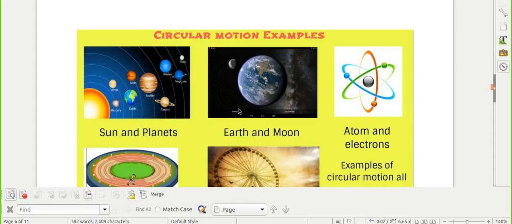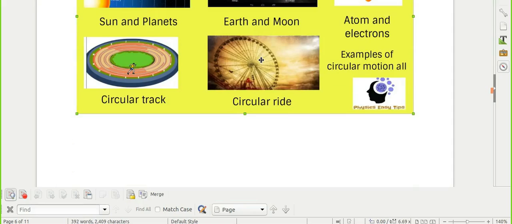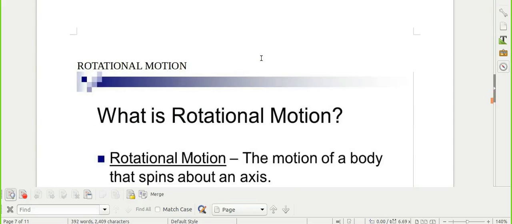In revolution, the earth is moving around the sun in a circular path, and in rotation, the earth is moving in a circle about a fixed axis. So these are all different types of circular motion.